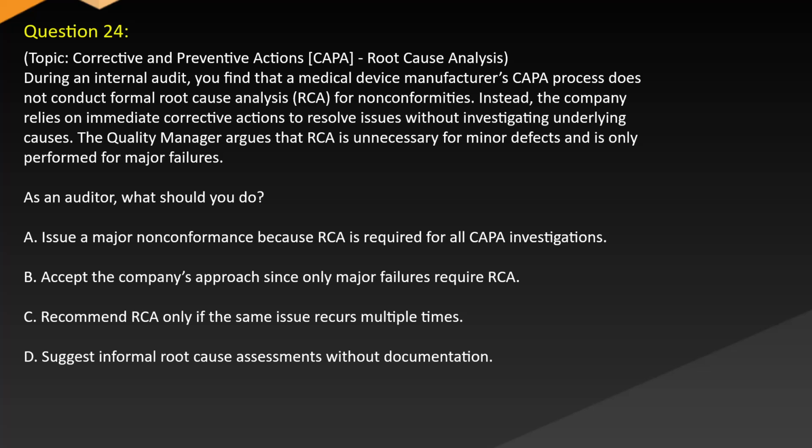The quality manager argues that RCA is unnecessary for minor issues and is only performed for major failures. As an auditor, what should you do? A. Issue a major non-conformance because RCA is required for all CAPA investigations. B. Accept the company's approach since only major failures require RCA. C. Recommend RCA only if the same issue recurs multiple times. D. Suggest informal root cause assessments without documentation.